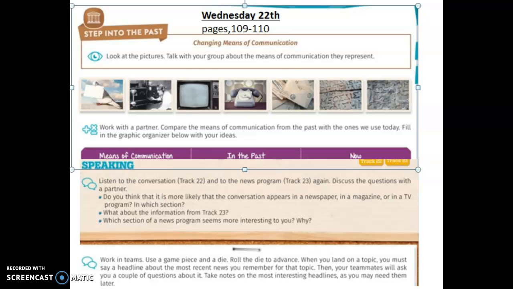In the page 110, we got speaking. Listen to the conversation, track 22, and to the news program, track 23. Again, discuss the questions with a partner. You cannot do that. Do it alone. Do you think that is more likely that the conversation appears in a newspaper, in a magazine, or in a TV program? In which section? What about the information from track 23? Which section of a news program seems more interesting to you and why?